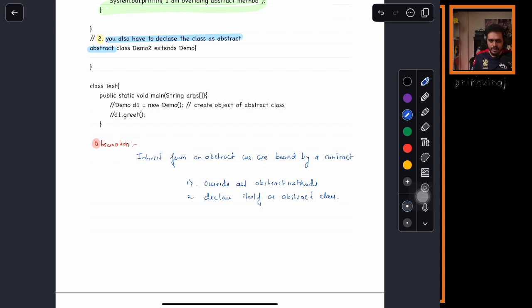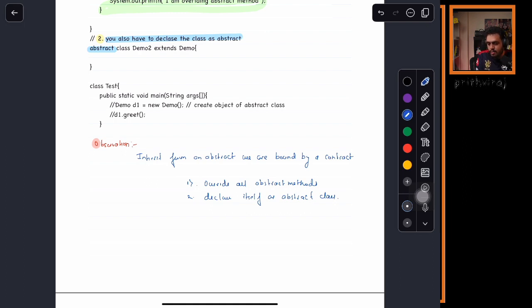No, you cannot instantiate the abstract class. Now if you want to access it, then the next question should be, how can I call this greet method? The abstract class is written for a reason: it is used to define some kind of standards, which you will see in the next class. Next class will be all about that only.